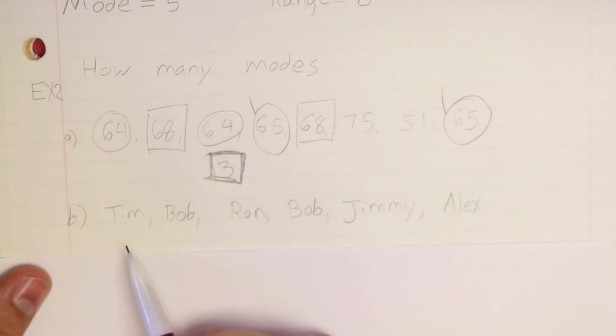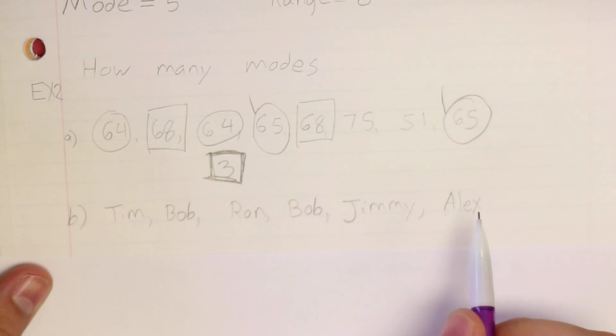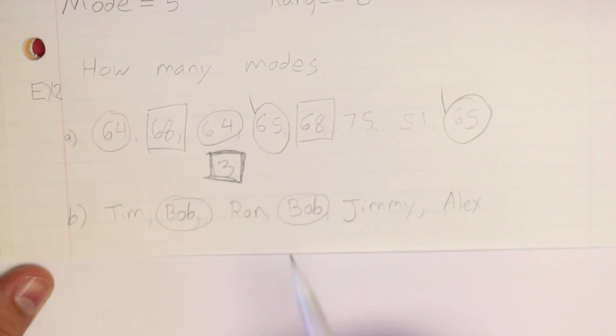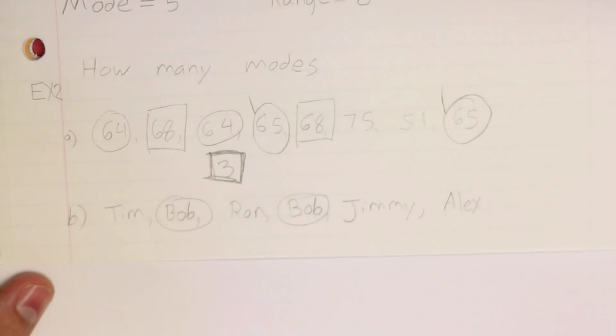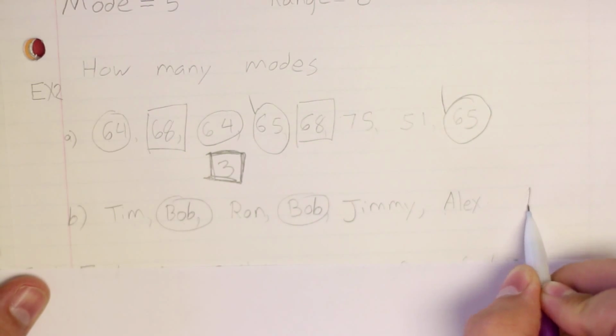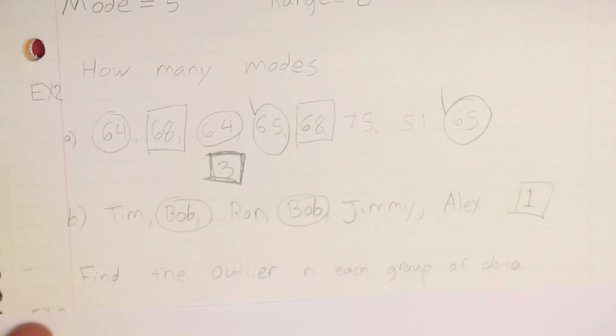Next we have Tim, Bob, Ron, Bob, Jimmy, and Alex. Whose name appears the most? Bob. So Bob is the mode. But how many modes do we have? We only have 1. Only have 1 mode.